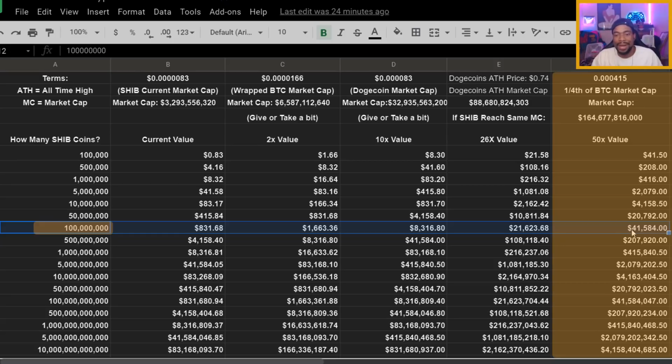So it's not impossible. Will it be the hardest achievement for SHIB? Yes, of course. Just starting from SHIB, a lot of people still believe SHIB is just a meme coin, which, yeah, it started as a meme coin, but when you really dive deep into SHIB, the utility, the use cases it has, the project, the plan behind it, it's a mastermind.